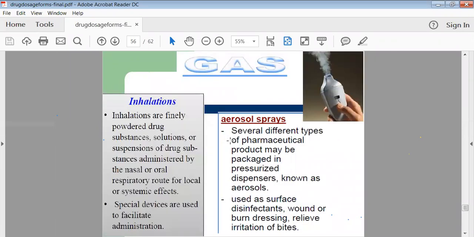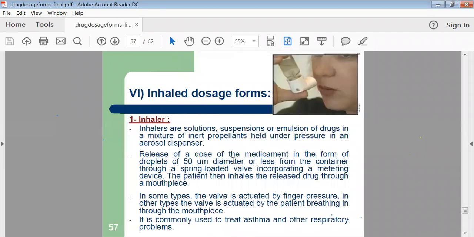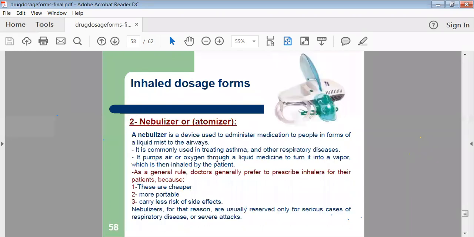Then aerosol sprays are there. They come under the gaseous type of preparation. Sometimes they are also called inhalations. Then inhalers are there. Many times these inhalers are available as a solution, suspension or emulsion, and we inhale this type of preparation through the nasal cavity.